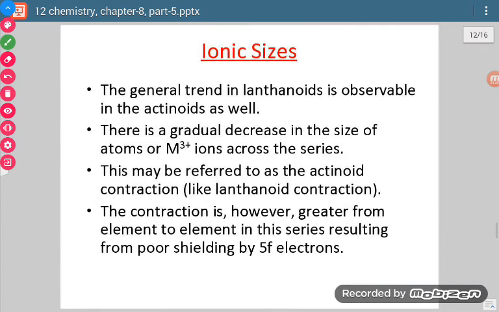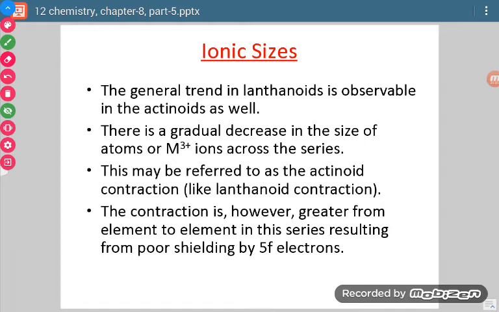Now let us come to ionic sizes. Just like in the case of lanthanoids, where we said there is lanthanide contraction, similarly if we talk about actinoids, there is also a decrease in the size of actinoids as we move from left to right, and that is known as actinoid contraction.